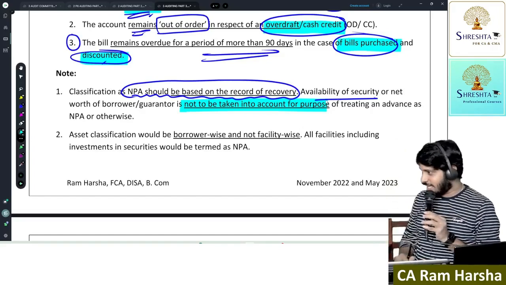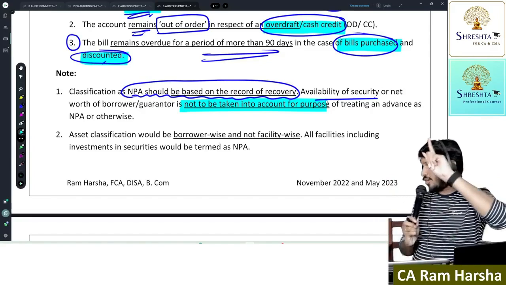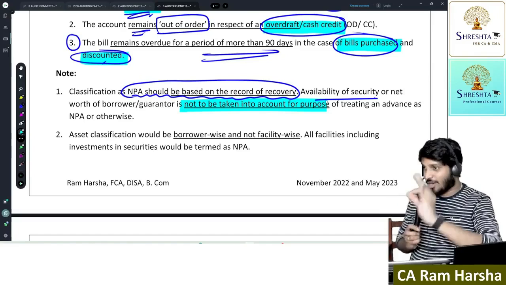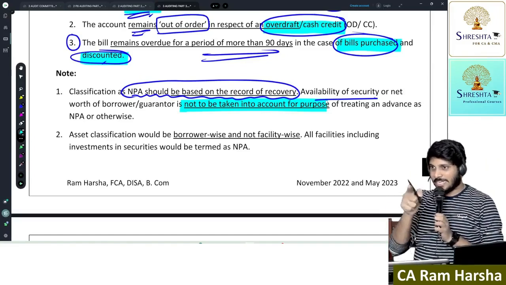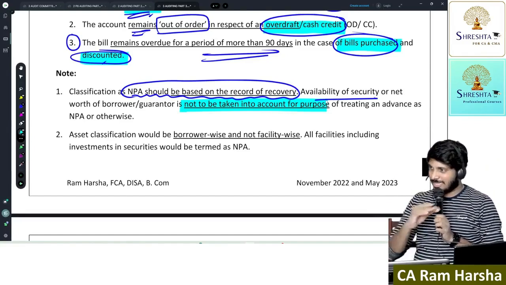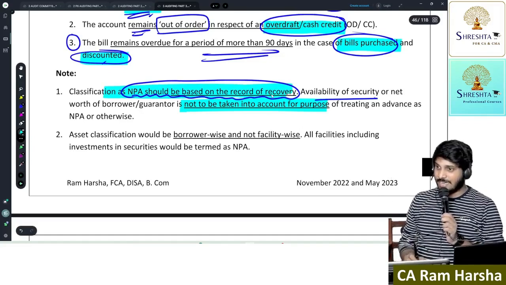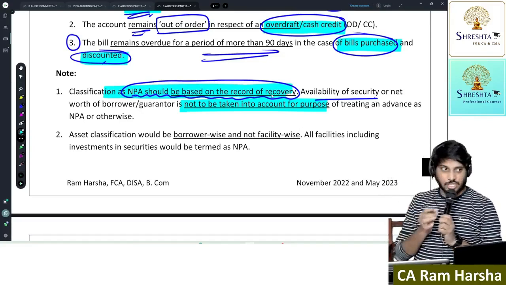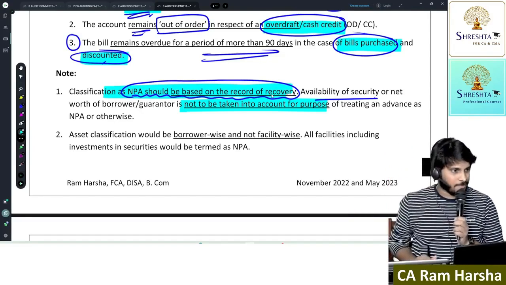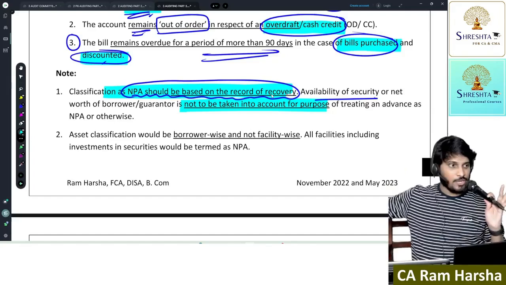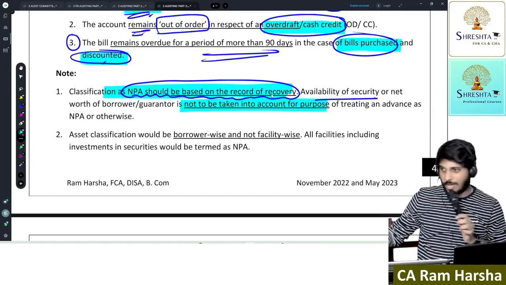Sir, the car is already there. No. We can recover and sell. No. Why should I treat it as NPA? No, you should not argue. Security there or not doesn't matter. The customer has taken a loan and he is not repaying. 90 days crossed. That's it. Treat it as NPA. It should be based on recovery only. NPA criteria should be applied based on recovery. Non-recovery means non-performance. That's it. Security is there, high value is there, safety margin is so much. Ignore all those facts. Are you clear?